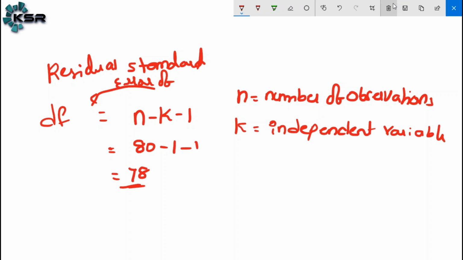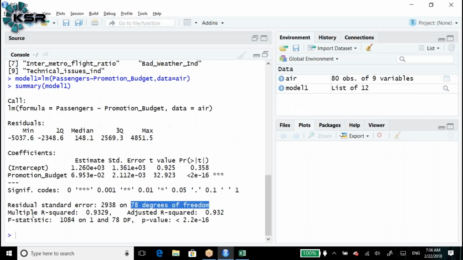This is how we got the formula. This is a constant formula. The degree of freedom formula is equal to n minus k minus 1. N is equal to number of observations. K is equal to independent variables. 1 is the dependent variable. After that, how many observations do we get? 78 observations. Here the multiple R square value, this we will discuss.